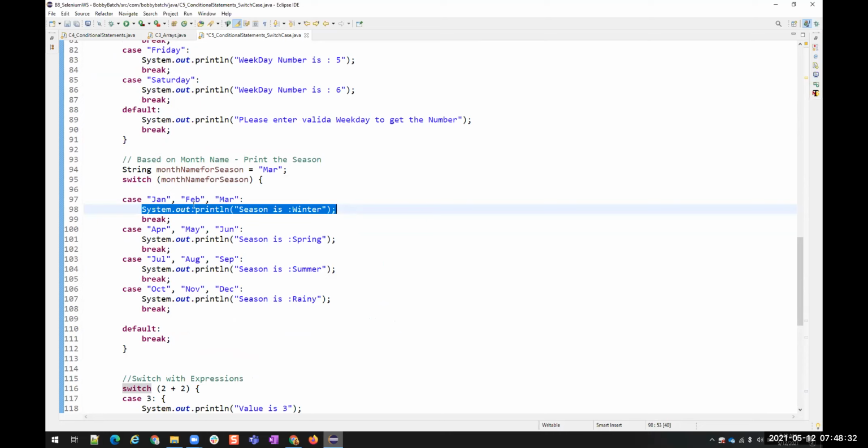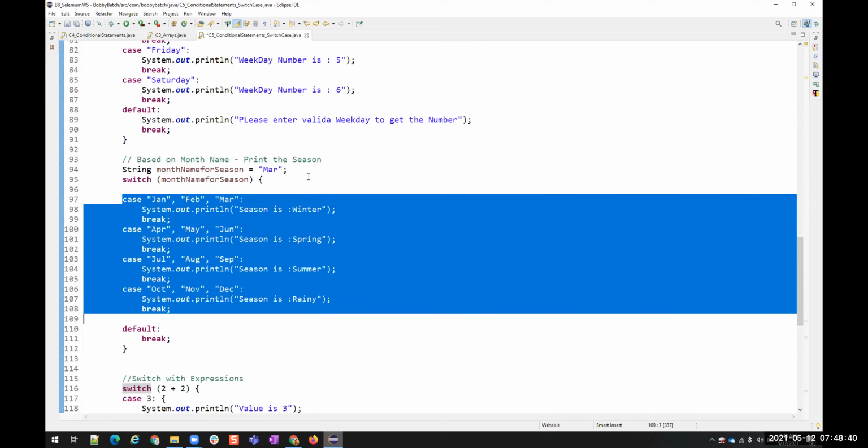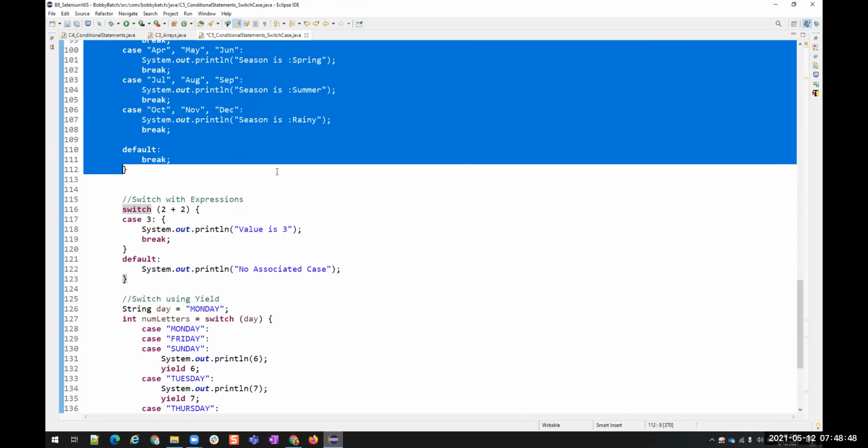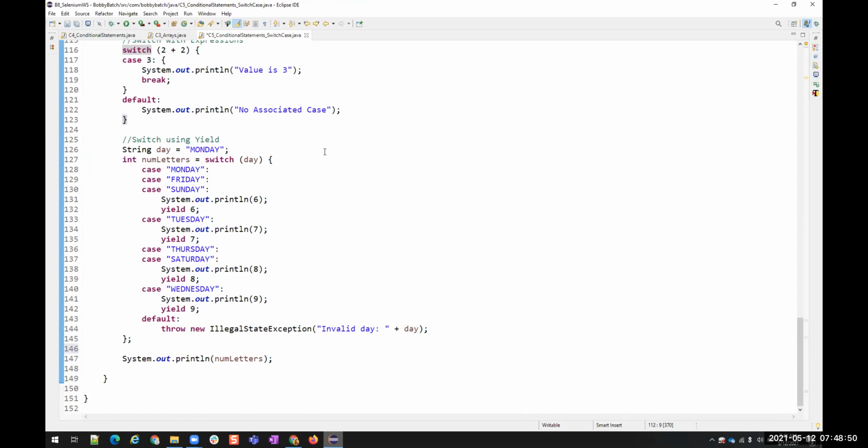But are we returning anything out of this switch case statement? No, we are not returning to the outside world. Whatever is there inside this, the scope is only inside this block. Outside this, we won't be able to see it, right? But here, with the help of switch case expressions, if you want to return something out of this switch case, you can return with the help of the yield keyword.